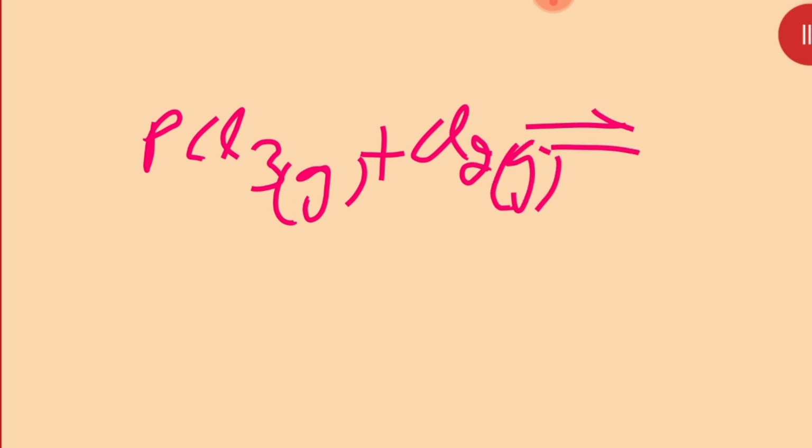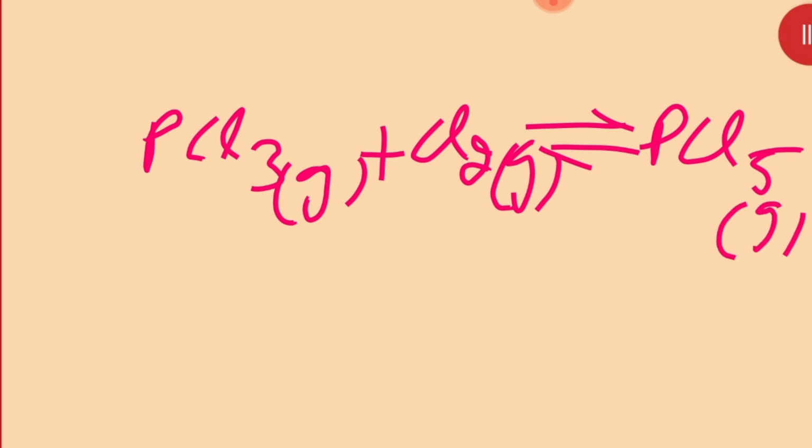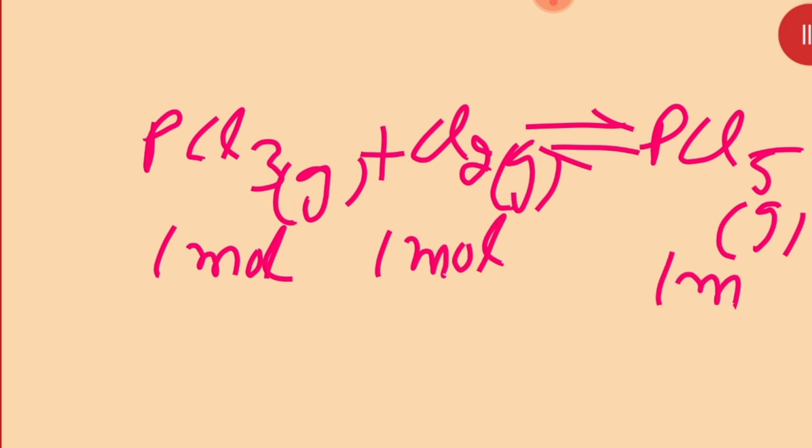You must see. Suppose I am writing PCl3 gas plus Cl2 gas, double arrow, PCl5 gas. Then what is happening there? Here it is 1 mole, here 1 mole, here 1 mole.